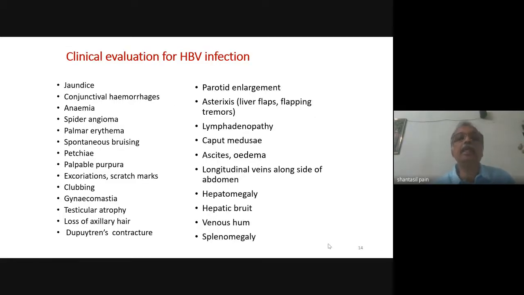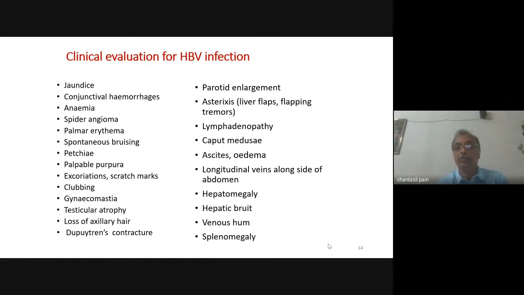Now coming to clinical evaluation for hepatitis B virus infection. In fact, this is the clinical evaluation for all patients with chronic liver disease. You look for jaundice, conjunctival hemorrhages, anemia, spider angioma, palmar erythema, spontaneous bruising, petechiae, palpable purpura, clubbing, testicular atrophy, parotid enlargement, asterixis, lymphadenopathy, caput medusae, ascites. All these things you have to look for in a patient who presents with features of chronic liver disease. So how do you remember this?